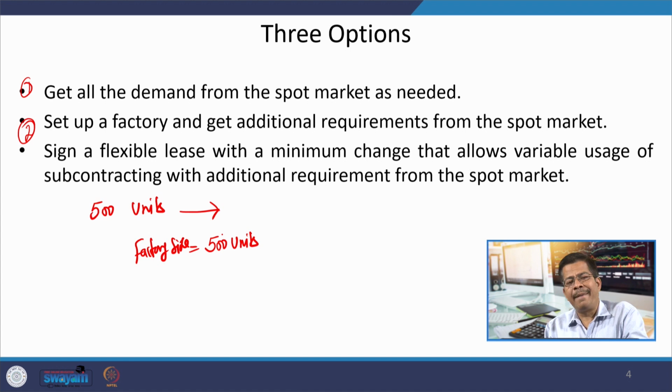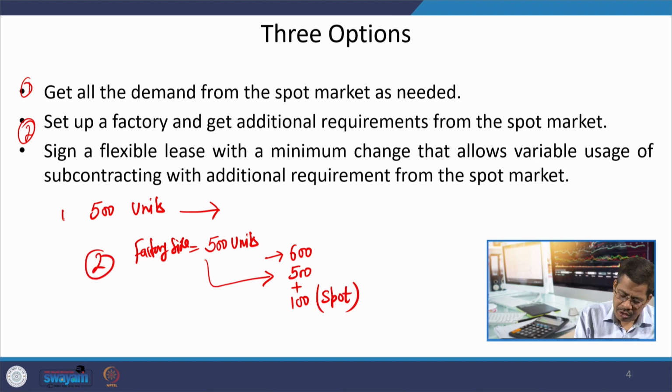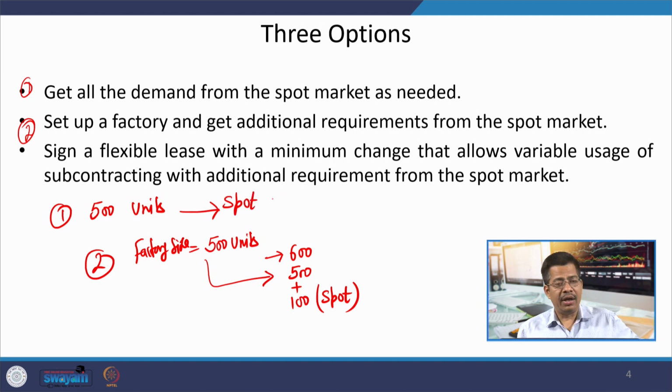In next period, if demand increases by 20%, that means next period demand becomes 600. So, you have 500 from factory plus 100 from spot market. So, this is option number 2. Option number 1 from spot, all 500. And third is,